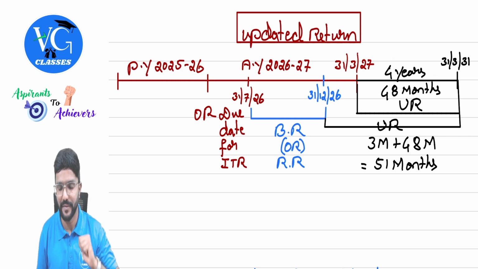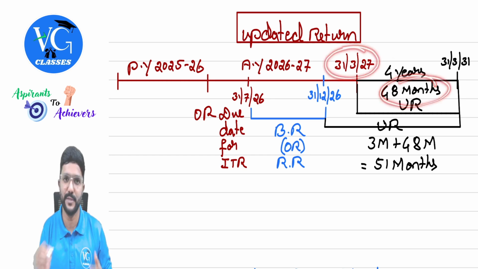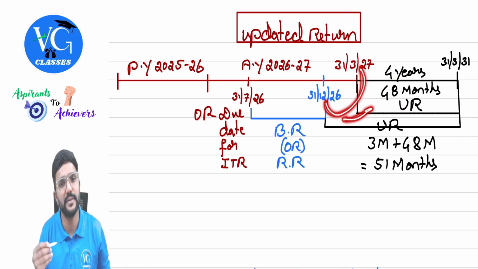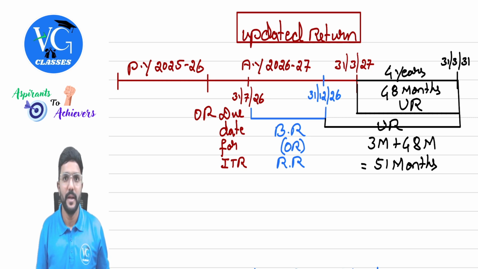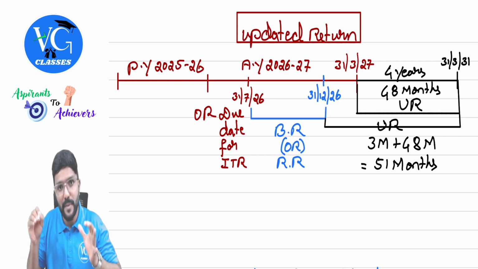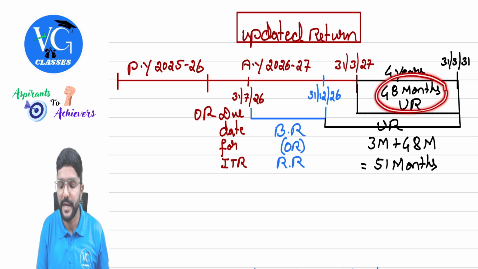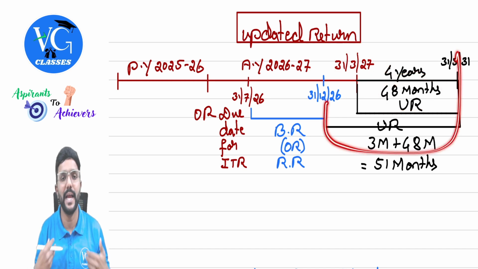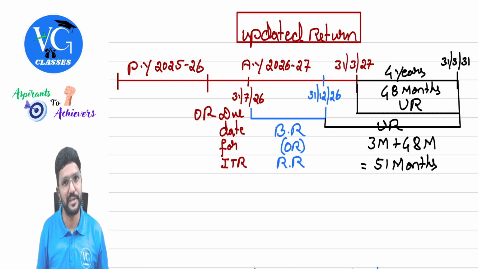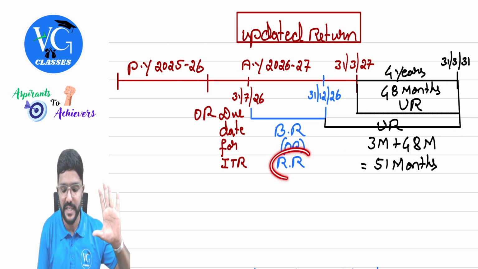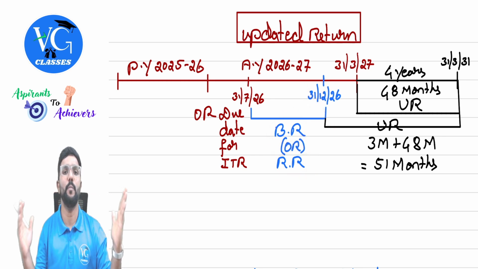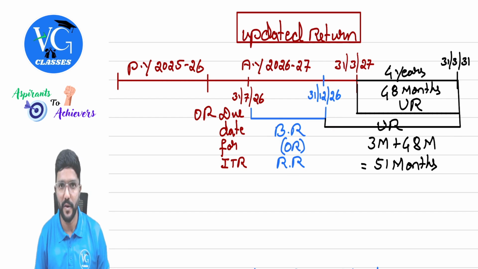In the law, that is how they have given: the assessee has to file an updated return within 48 months from the end of the assessment year. But sir, can I file the updated return even during this period? Yes, you can file it. But the maximum time for you is within 48 months from the end of the assessment year. So from year to year, I have time to file updated returns. Once the door for revised return and belated return is closed, the door for updated return will open. Hope you got it.